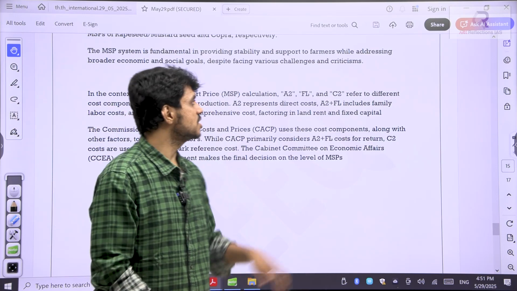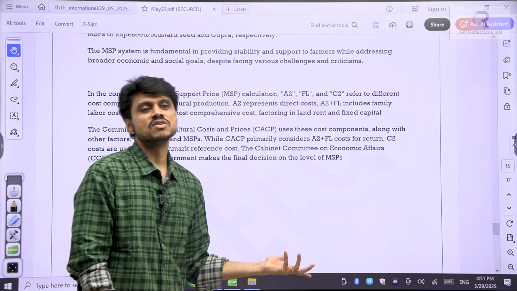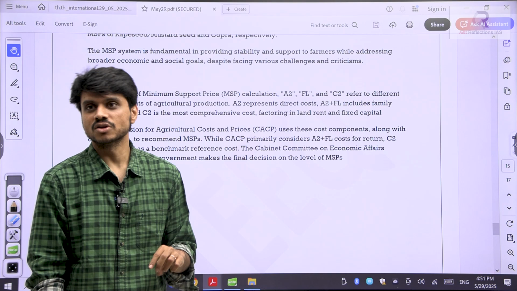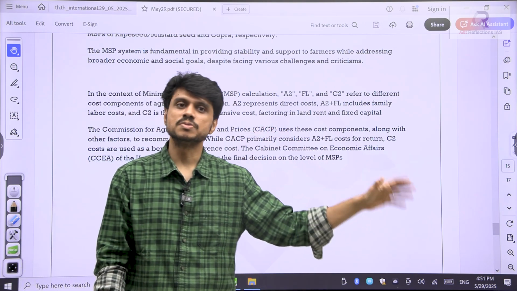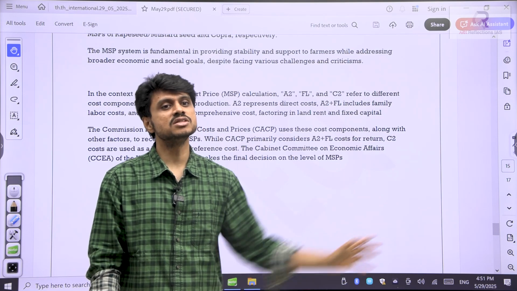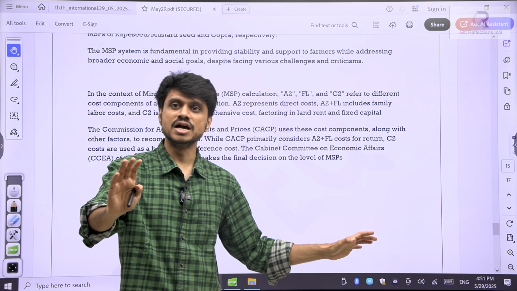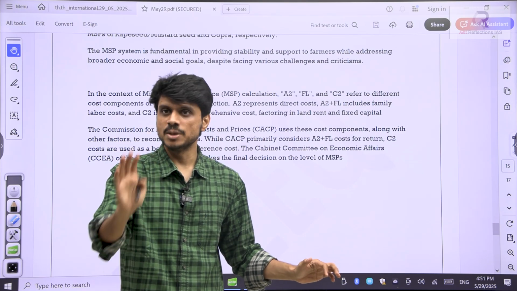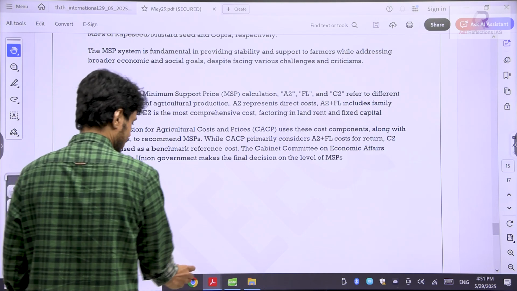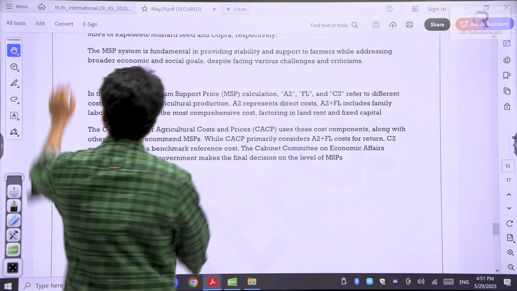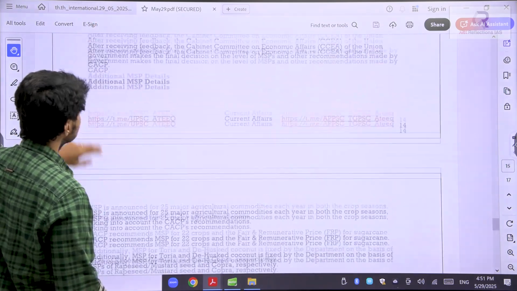But sometimes whenever it is stored in the containers, they are eaten by rats and all. So that's why the Shanta Kumar committee once said to reform this PDS system so that there is efficiency in this PDS. I have not covered the entire PDS system. I have given you just an idea. We have discussed the basis for the MSP.